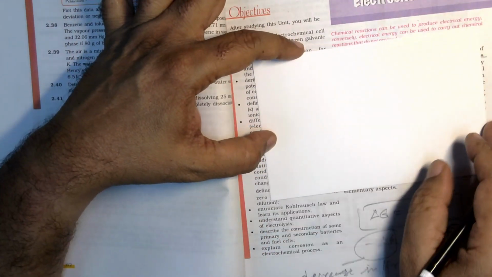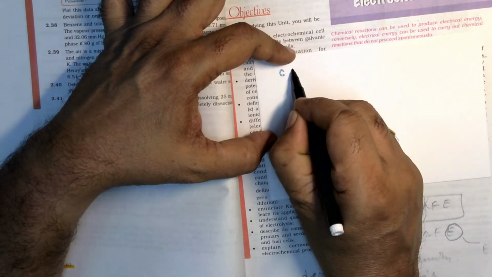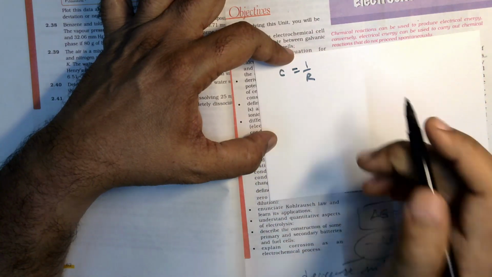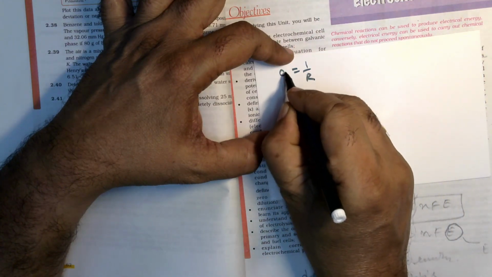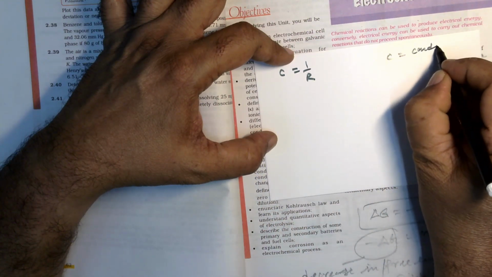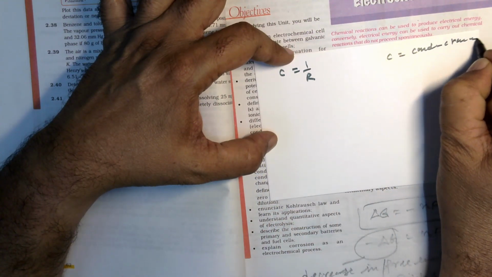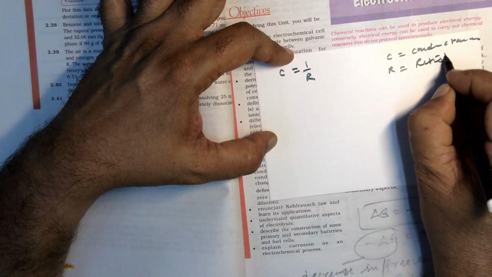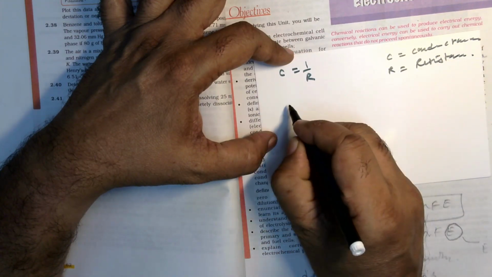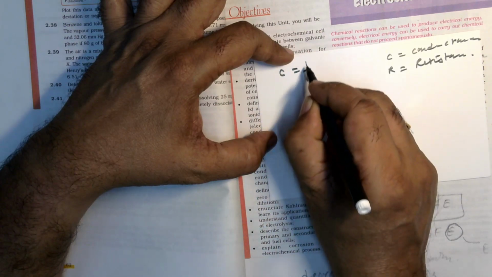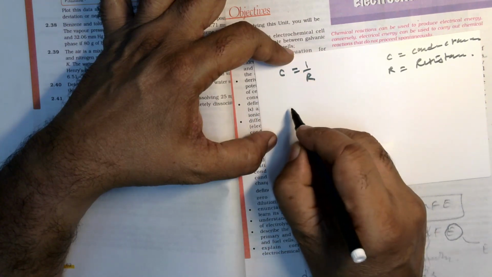And the reciprocal of resistance can be called conductance. Similarly, it should be represented by a small letter c. C represents conductance here. R represents the resistance. So you have the reciprocal of R, that is conductance.